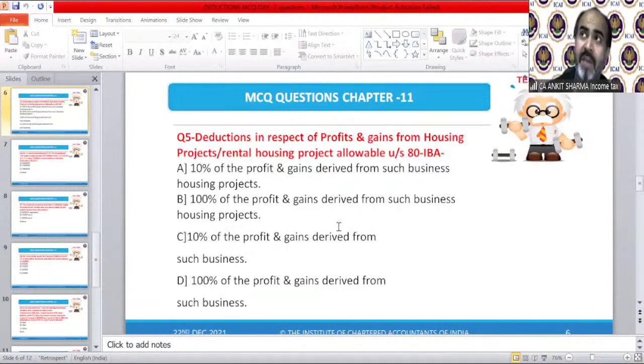As I told you, I have uploaded the 80G and 80GG questions on the portal today evening, 15 minutes before class. I also uploaded the correct answers of the last session's MCQs. I will upload this session's MCQ correct answers tomorrow. You can download them and check them out. So this will be our last session, and I hope we will meet soon, of course. Question number 5. Give me the correct answer.